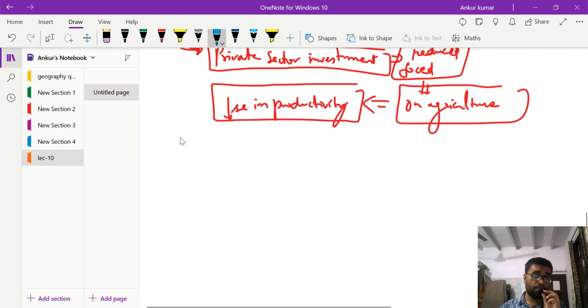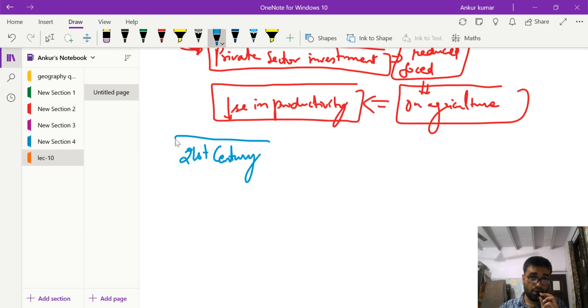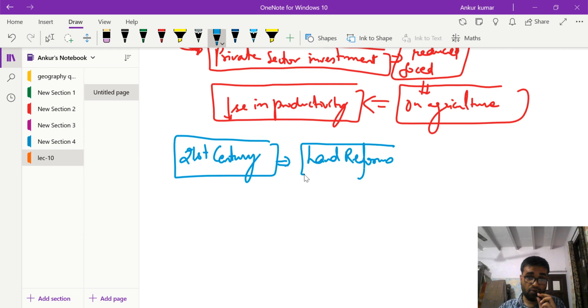But in the present day, in the 21st century, what do we need? India needs land reforms, but not of the 1960s type.